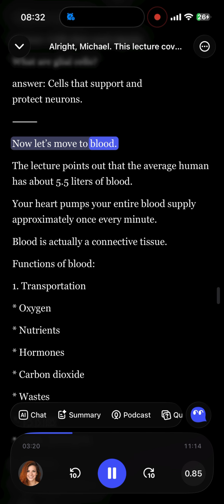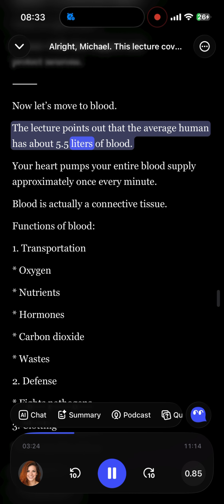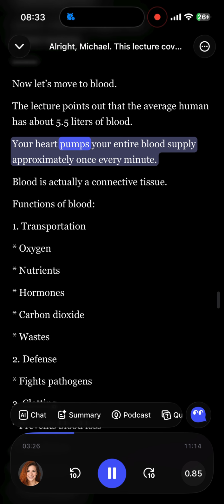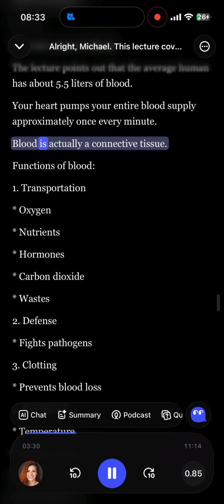Now let's move to blood. The lecture points out that the average human has about 5.5 liters of blood. Your heart pumps your entire blood supply approximately once every minute. Blood is actually a connective tissue.